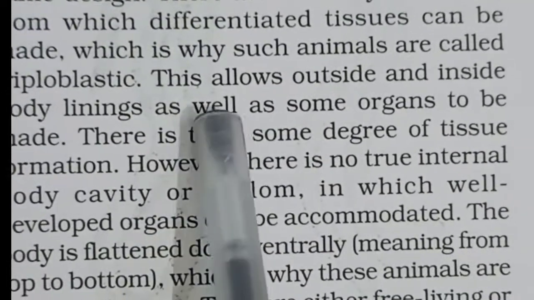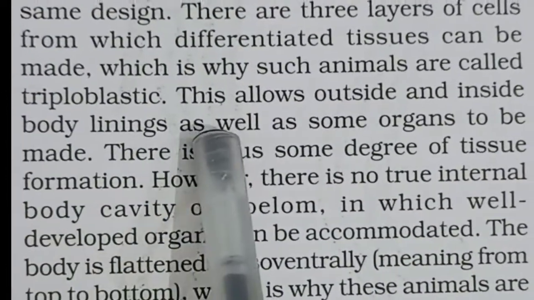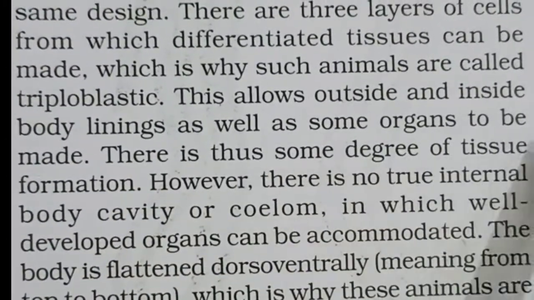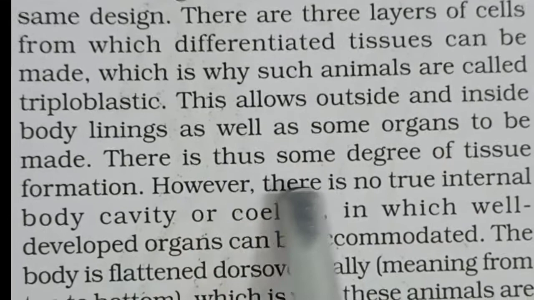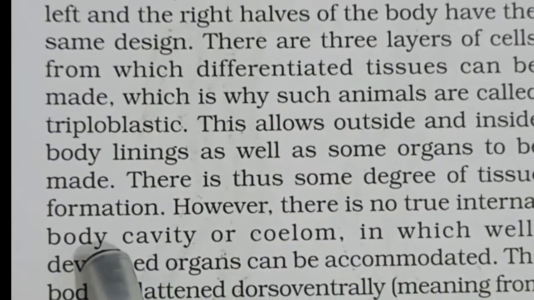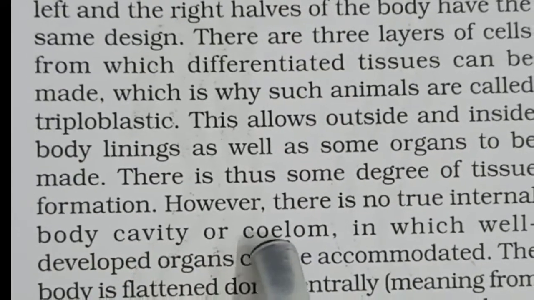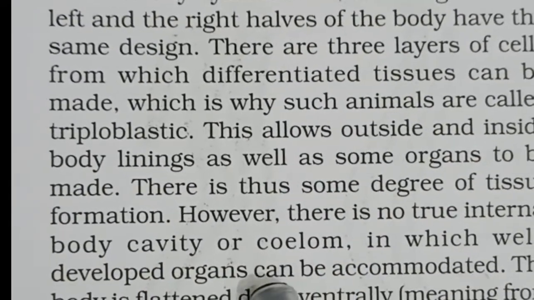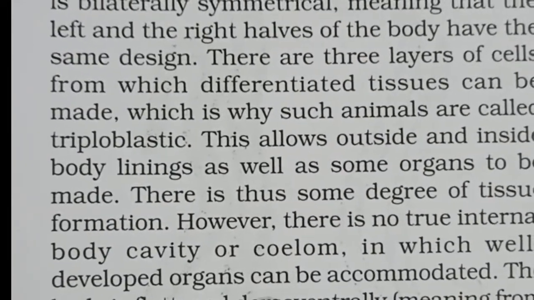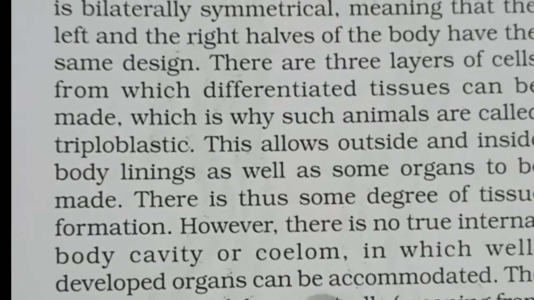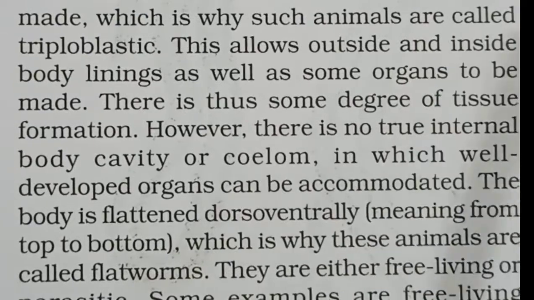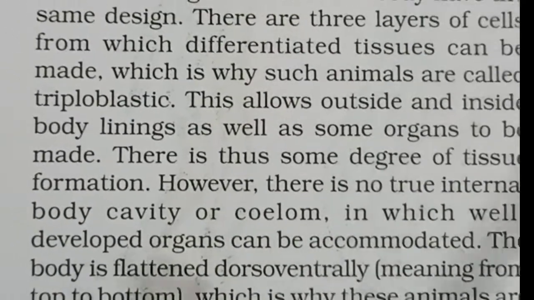This allows the outside and the inside body linings as well as some organs to be made. There is thus some degree of tissue formation. However, there is no true internal body cavity, which we call the coelom, in which well-developed organs can be accommodated. The body is flattened dorsoventrally. Dorsoventrally means from top to bottom, which is why these animals are also called flatworms.